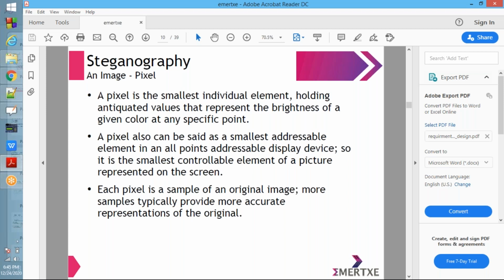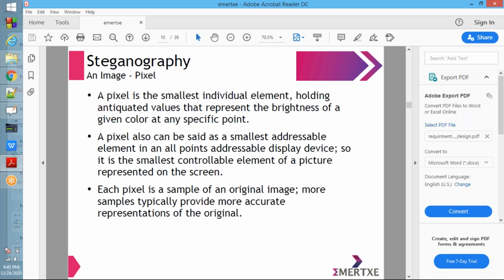Each pixel is a sample of an original image. More samples typically provide a more accurate representation of the original. You may observe this in an image. Whenever you zoom the image to the maximum value, you will get blocks.